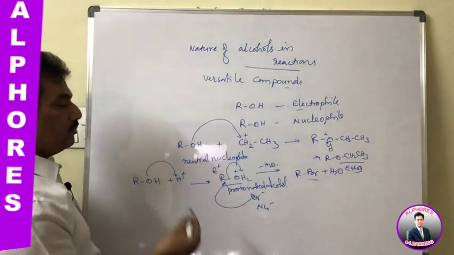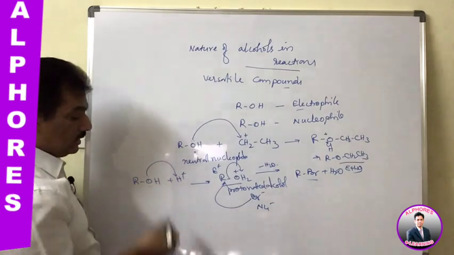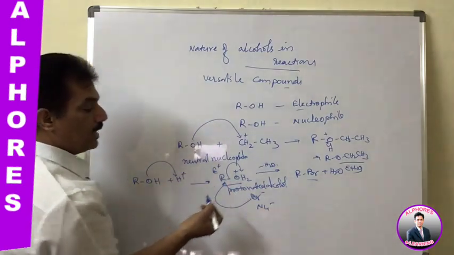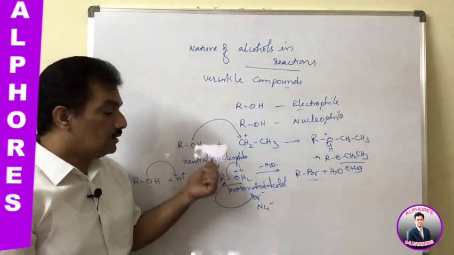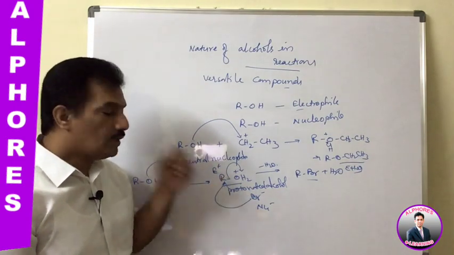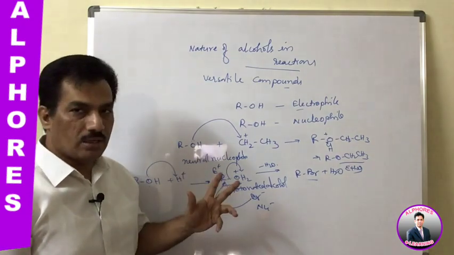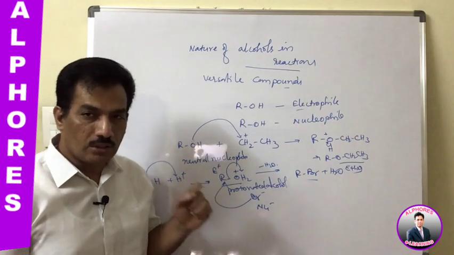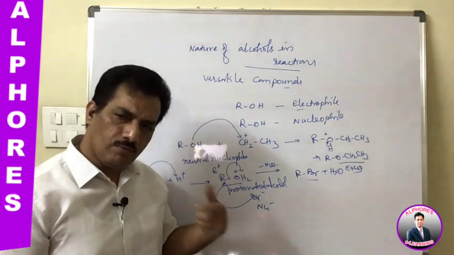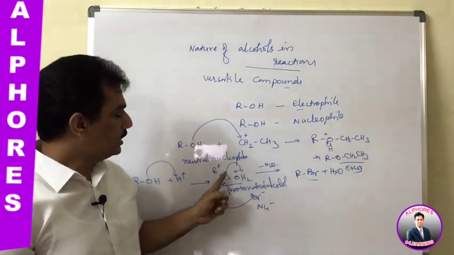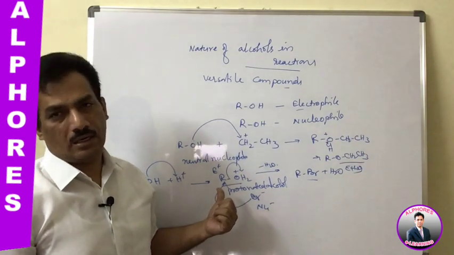Like that, it can behave as a nucleophile because of having a lone pair, and these protonated alcohols are behaving like electrophiles because they are attacked by the nucleophiles. Just remember, dear students, after protonation, the OH minus now becomes a weak nucleophile, and thereby on this protonated alcohol, even a weak nucleophile when it attacks can immediately eliminate water, accepting the new nucleophile to attack on the substrate.